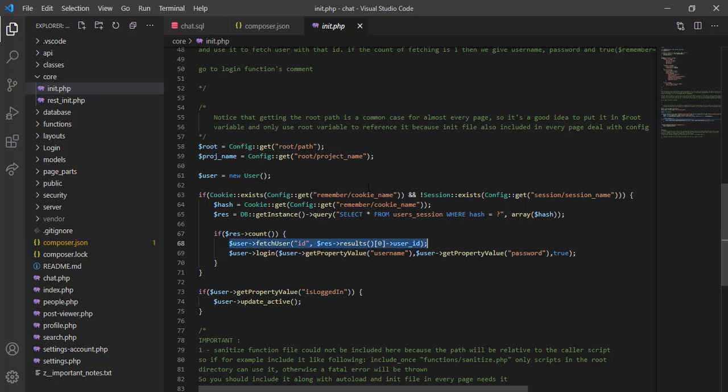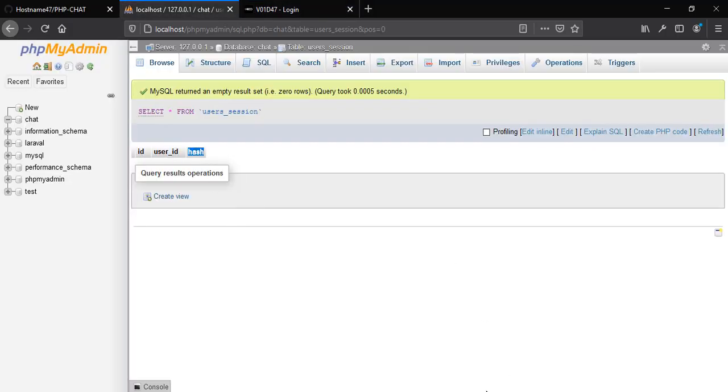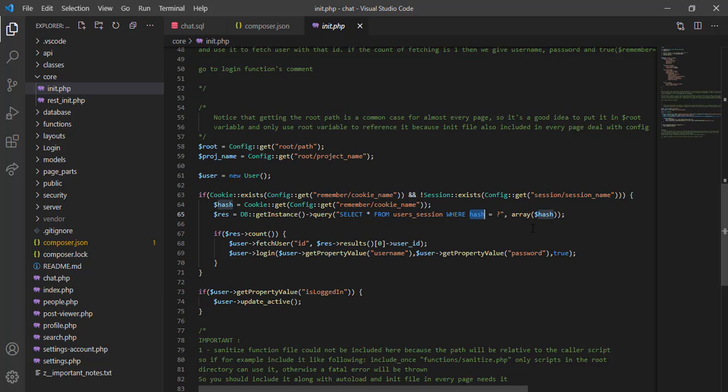So we check if they match by running this query. We select everything from user session, where hash, which is this column here, is equal to this variable, and this variable is basically the hash stored in the user. So we fetch the user remember me, and we compare it with our database.